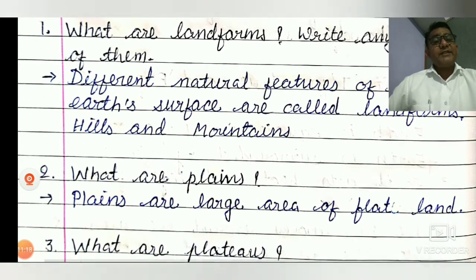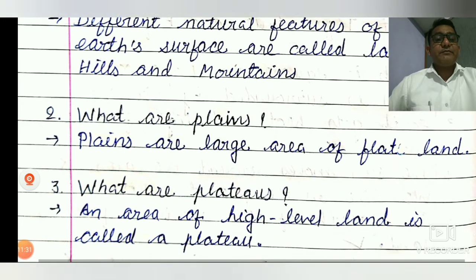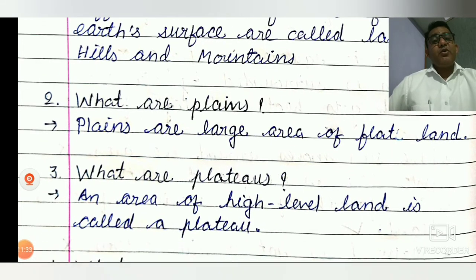What are plains? Plains are large areas of flatland. What are plateaus?